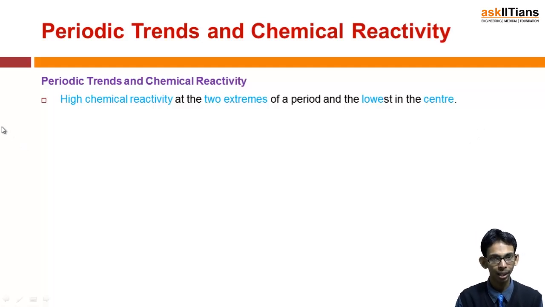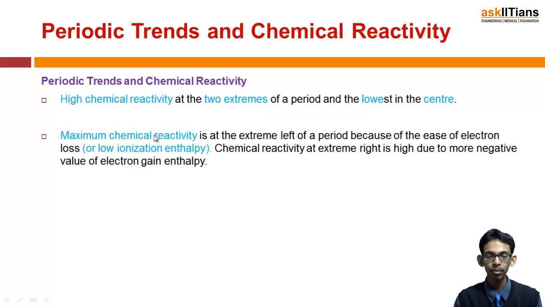So highly reactive metals on the extreme left, highly reactive non-metals on the extreme right, while those present between in the center are low reactive, and those at the exact center are least reactive. So high chemical reactivity is observed at the two extremes of the period and lowest in the center. Next, maximum chemical reactivity is at the extreme left of the period because of ease of electron loss or